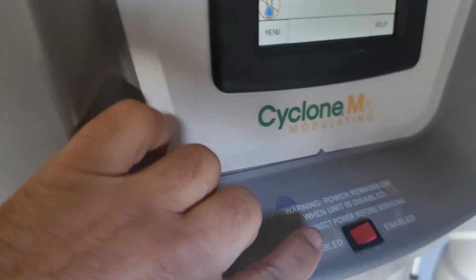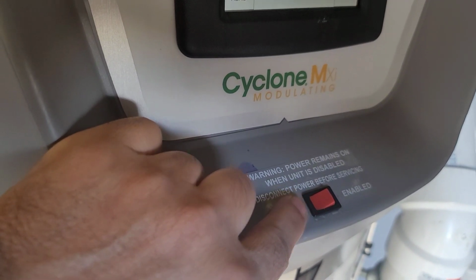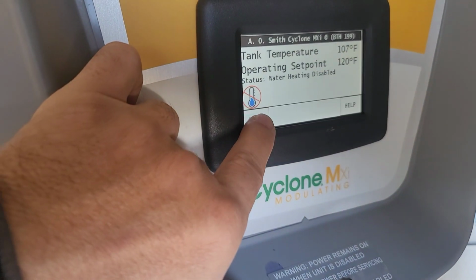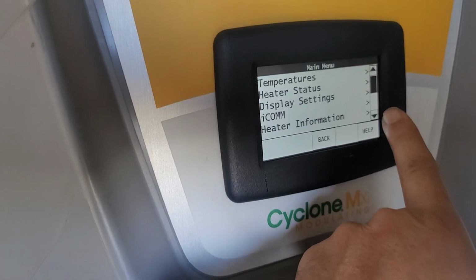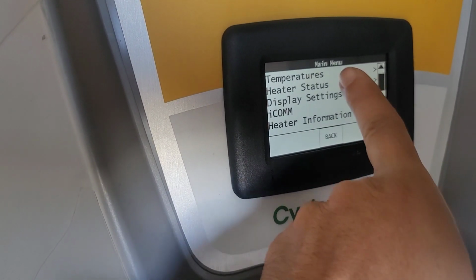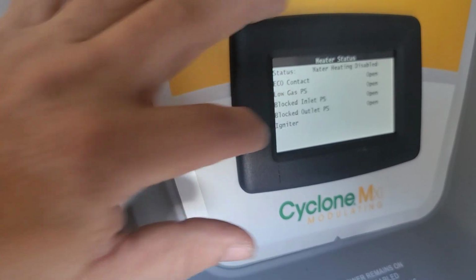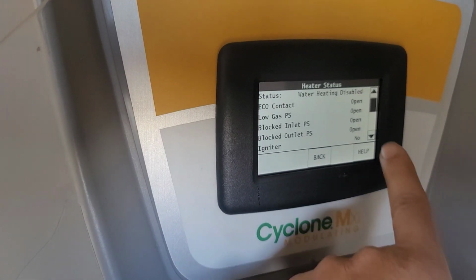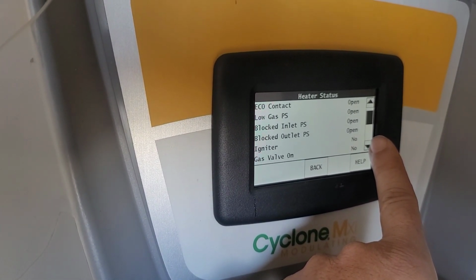So the heater is on disable mode. Menu, scroll down, heater status, scroll down.